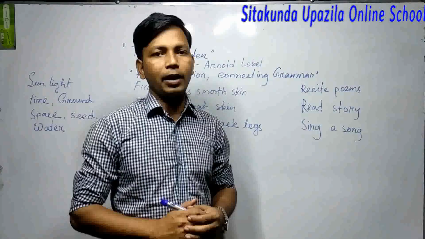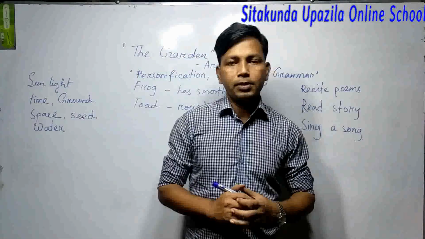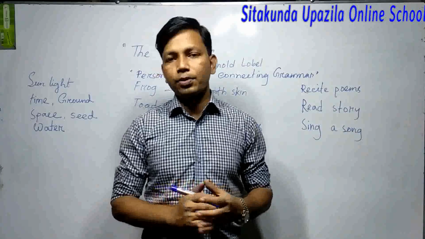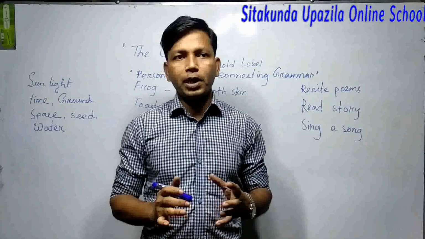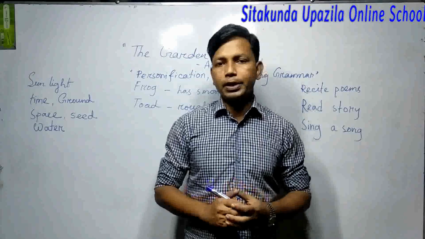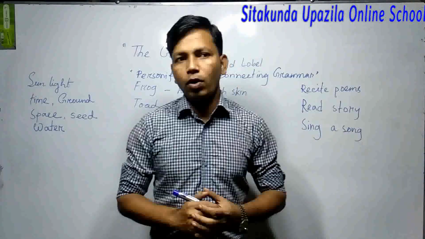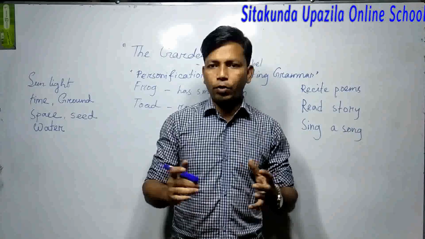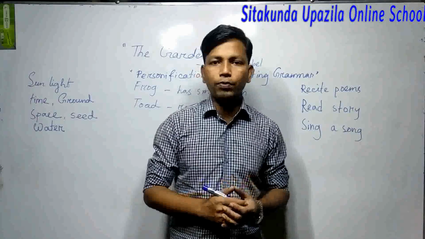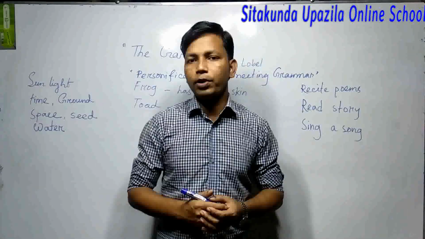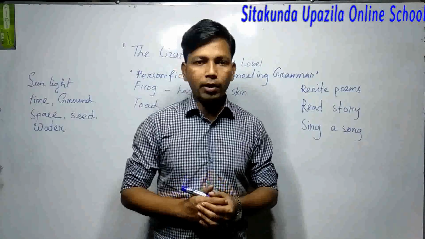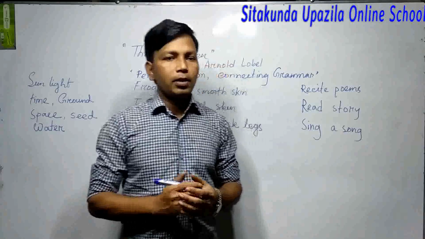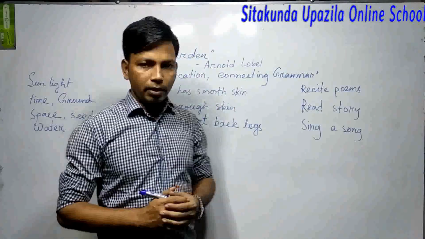The garden means an outdoor area containing different types of plants, especially grown for food purposes or ornamental purposes. Ornamental purposes means for decoration, for your meeting, for your drawing room, for your bedroom, or for your table. You can use flowers. I'm talking about flower plants or a flower garden. And this is about a garden.